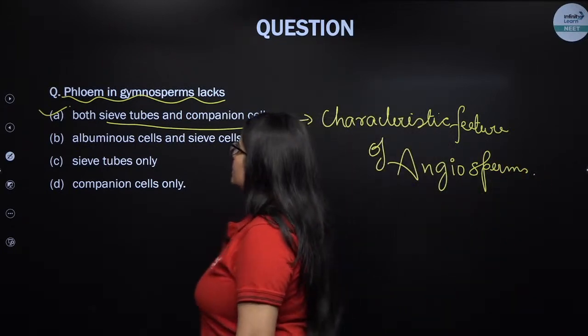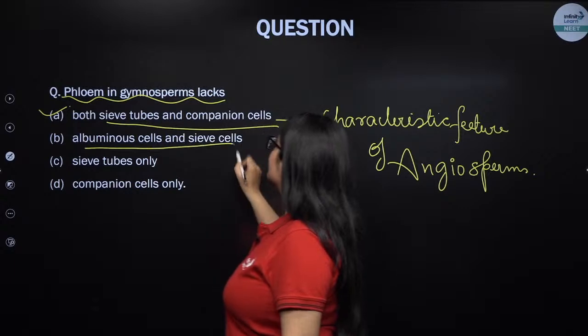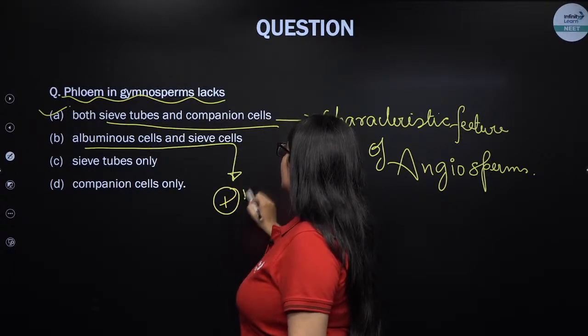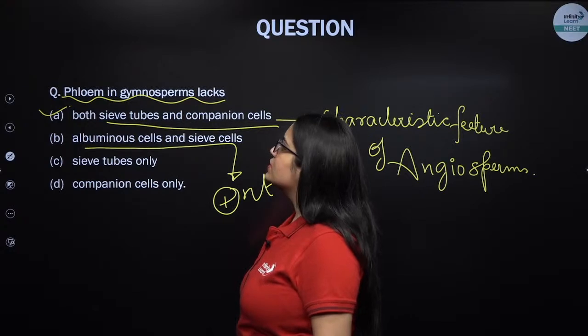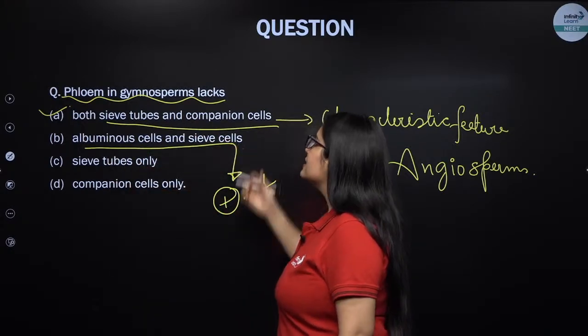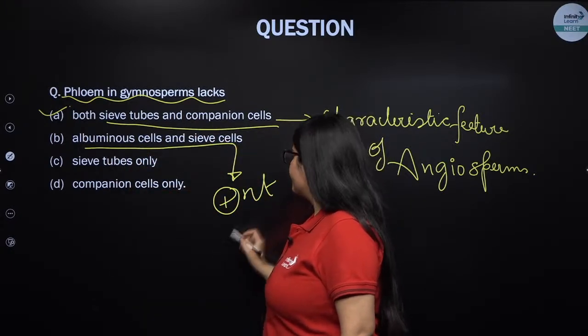Whereas in gymnosperms, albuminous cells and sieve cells are present. So if somebody asks you what is present in gymnosperms, it is albuminous cells and sieve cells in their phloem.